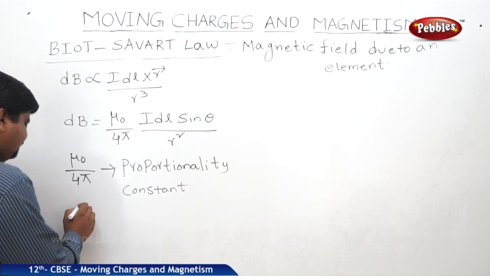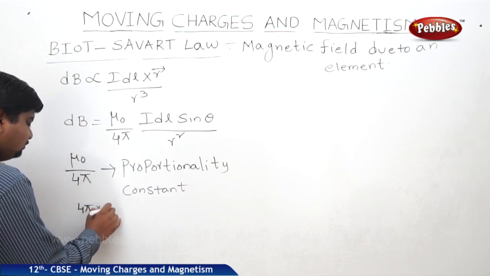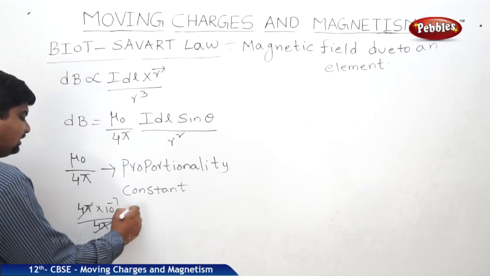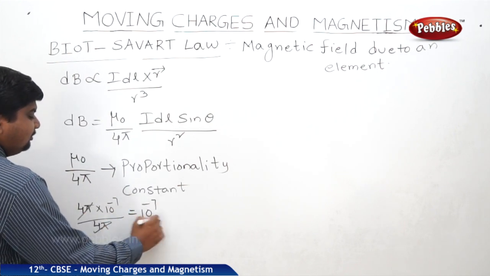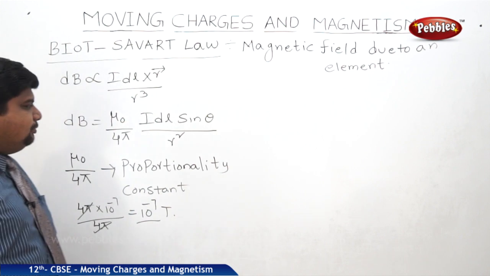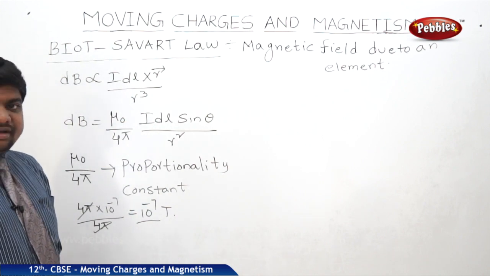Mu naught is 4 pi into 10 to the power of minus 7, by 4 pi. 4 pi gets cancelled and it will become 10 power minus 7 Tesla. This is the value of mu naught by 4 pi. So dB will become mu naught by 4 pi into I dl sin theta by r square.